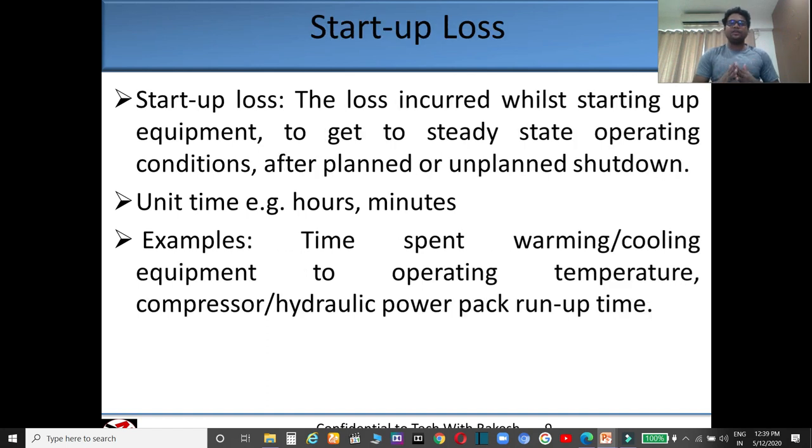A startup loss. The loss incurred while starting up equipment to get to a steady state operating condition after a planned or unplanned shutdown. Suppose you are starting your machine. When you start a machine, it takes some time to achieve some limit of temperature, or sometimes you spend time in warming, cooling. All this time which is lost in these activities is called a startup loss.